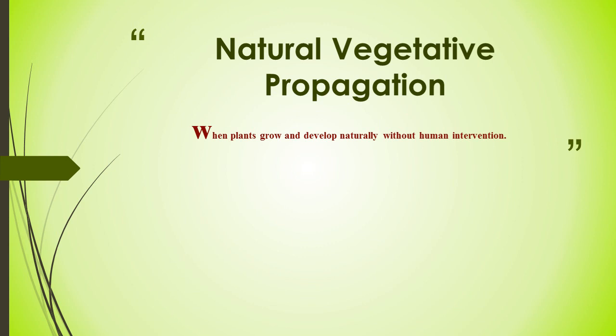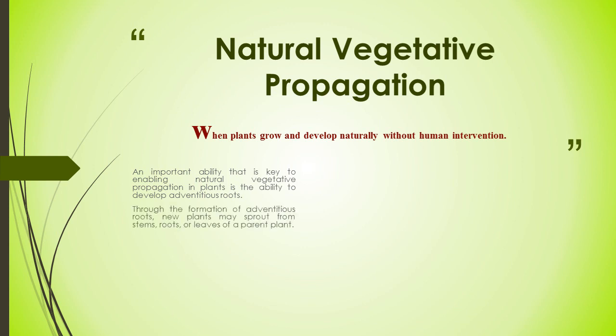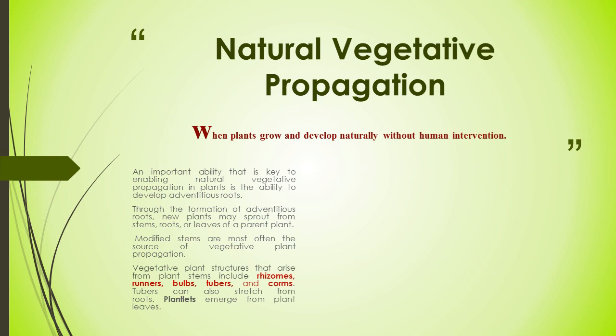That is the difference between natural and artificial vegetative propagation. Natural vegetative propagation is a very important ability of plants, and the key to enabling it is the ability to develop adventitious roots. Adventitious roots means roots which are developed from any part of the plant.